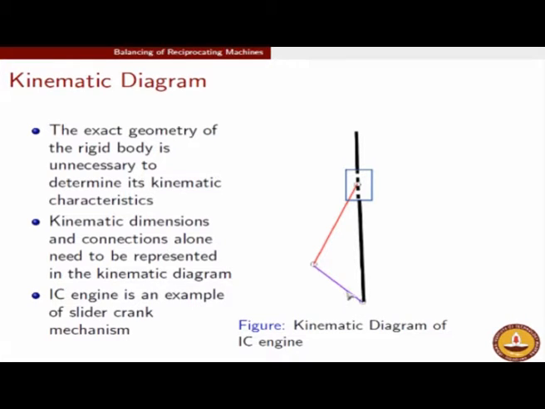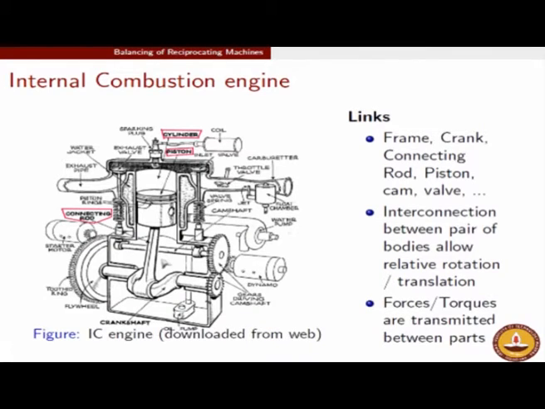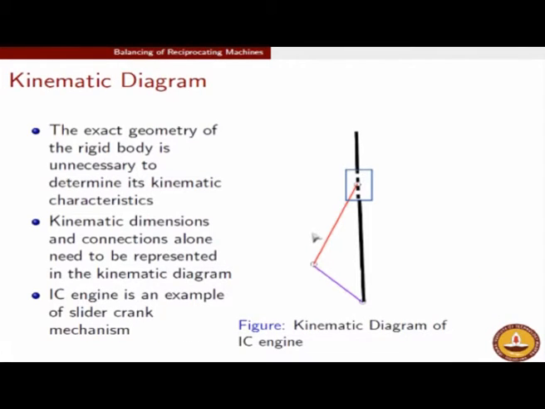Once you know the rotational speed of this line, you can find the velocity of any point of the actual member of the crankcase. Definitely the crankcase does not look like a line, it has so many webs and other things, but whichever point of your crankcase is of interest to you, the motion of any point of your crankcase can be determined once you know the exact characteristics of motion of this line, right. So, what I have indicated to you here is the kinematic diagram of the actual IC engine that looks very complicated. Kinematic diagram is fairly simple.